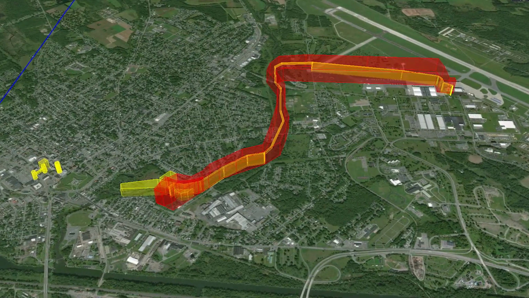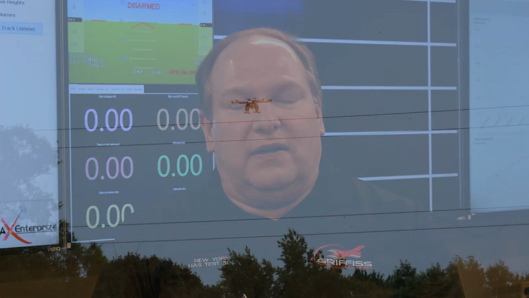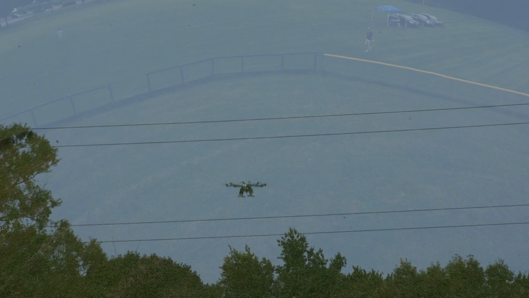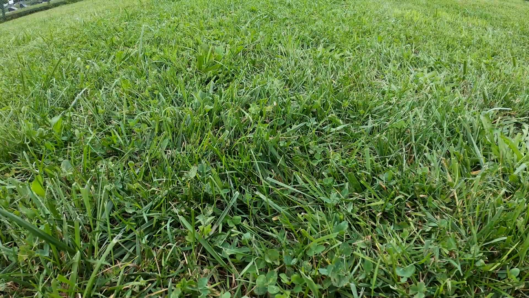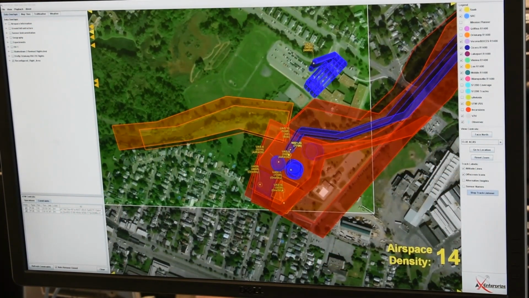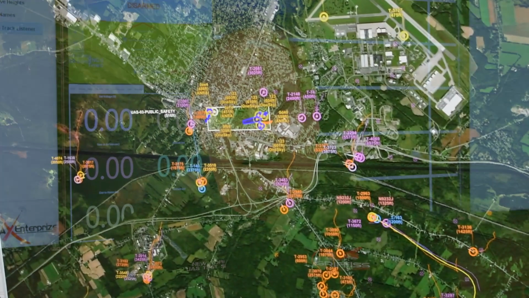Because of the long distance of the link, it was flown over an LTE connection and flown down to the ball field carrying a first aid kit. It takes approximately 15 minutes to get down to the ball field from the New York test site, and that aircraft enters that particular airfield area. The venue at the farmers market is still flying. This is our maximum airspace density. And at this point in time, including live aircraft and simulations, we'll have 16 aircraft flying in the area.